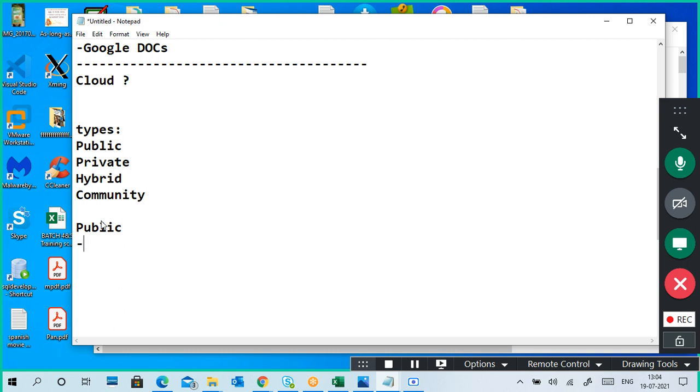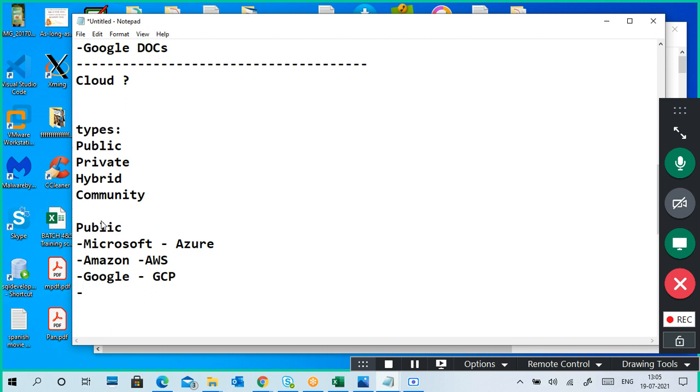Azure from Microsoft, AWS from Amazon, and Google, GCP.